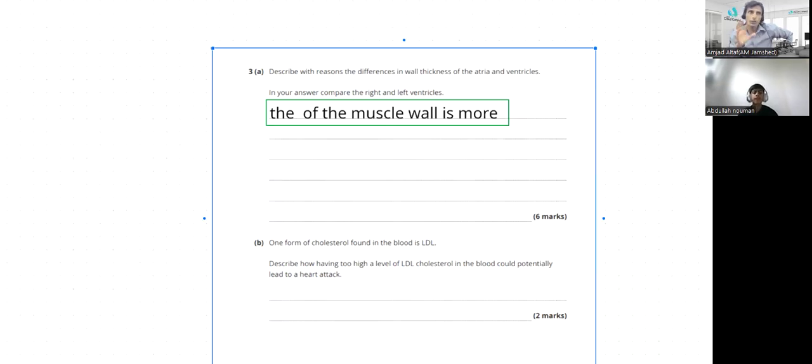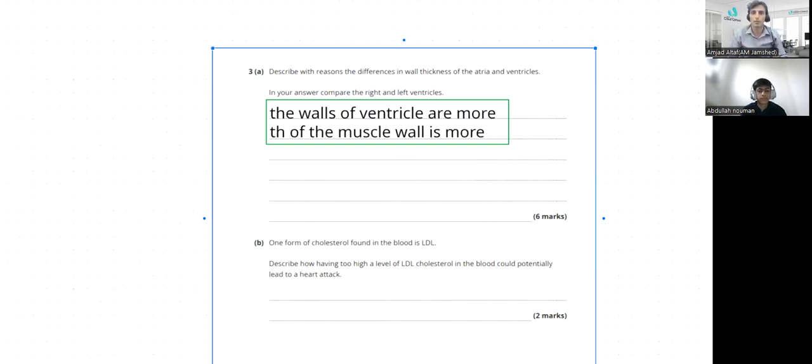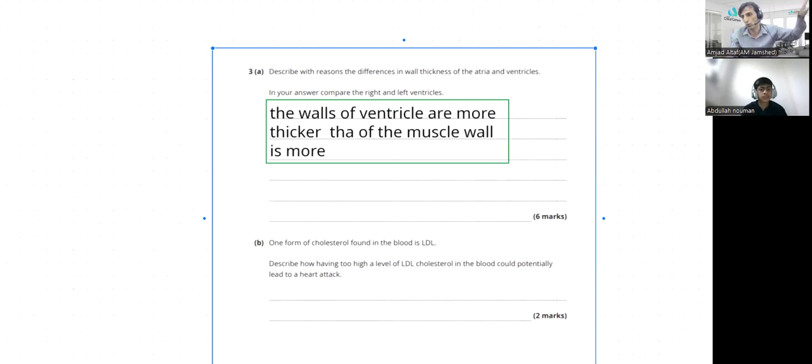So its walls should be quite strong as compared to the atria. In case of the atria, based on their function, that's why I'm saying describe with reasons, the atria don't need a specific thickness of wall. The walls of the ventricle are more muscular, thicker as compared to the atria. And then you can give the reason why it is so.